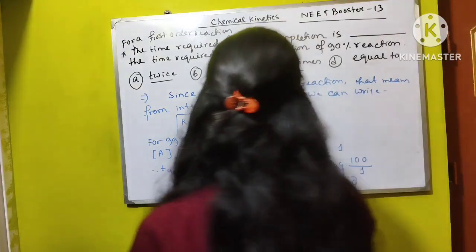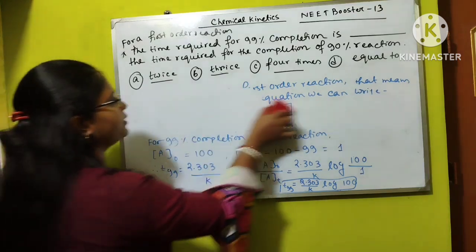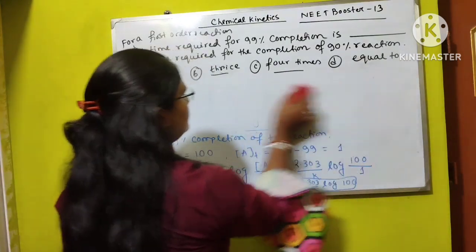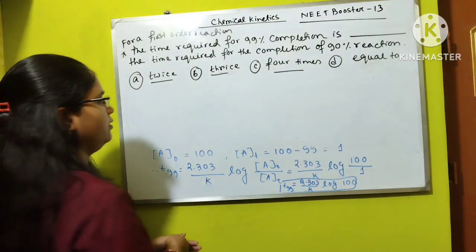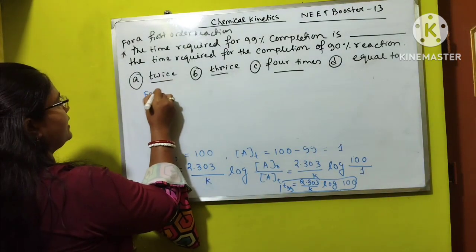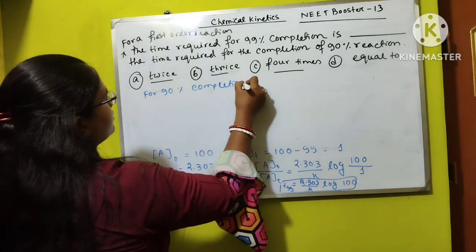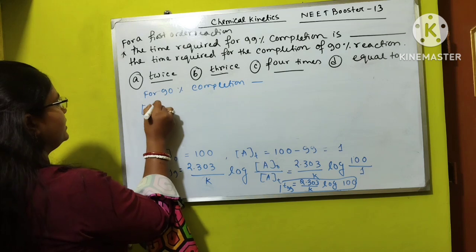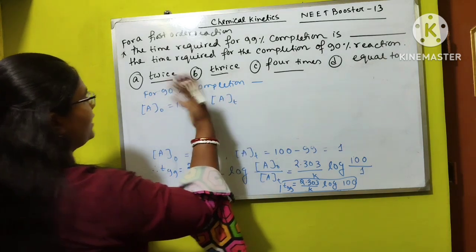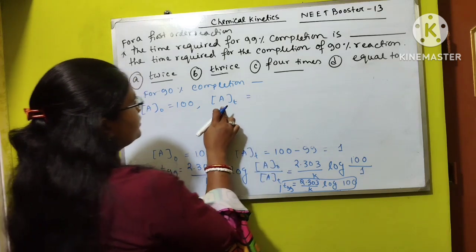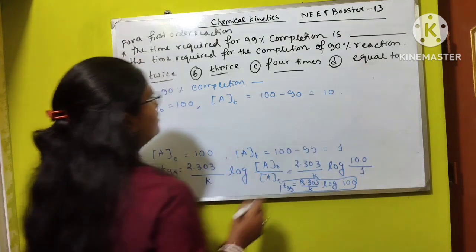Next, if we consider 90% completion of the reaction, then for 90% completion we can write concentration of A0, the initial concentration, will be always 100%. Concentration of AT after 90% completion will be equal to 100 minus 90, which is 10.